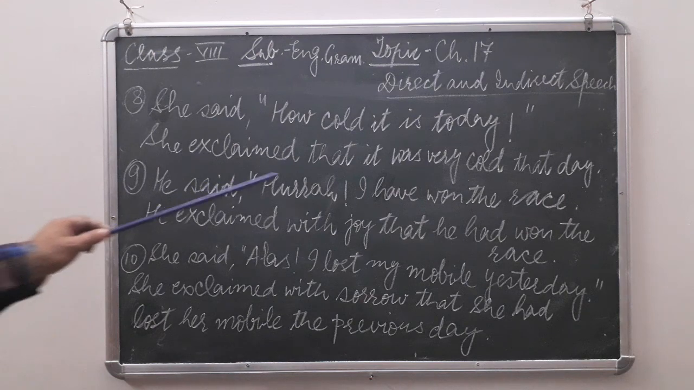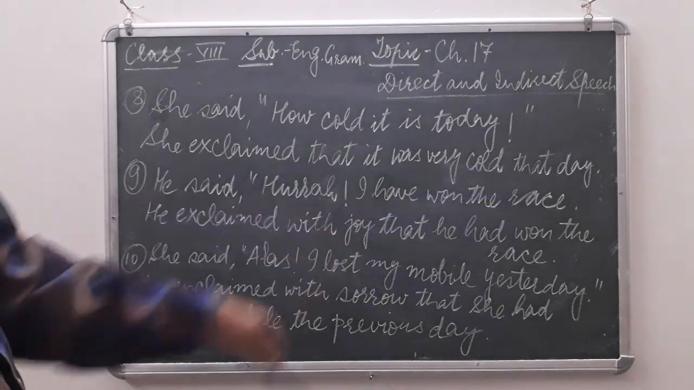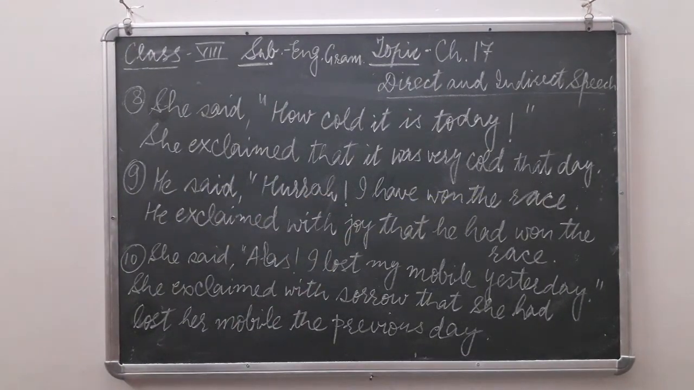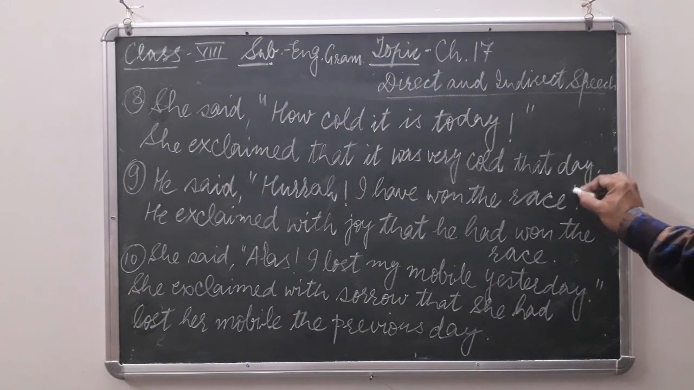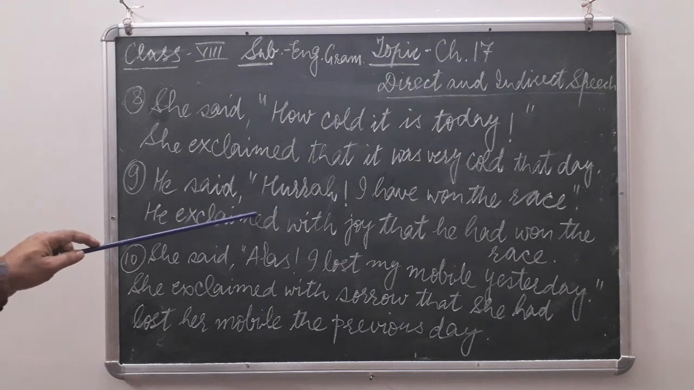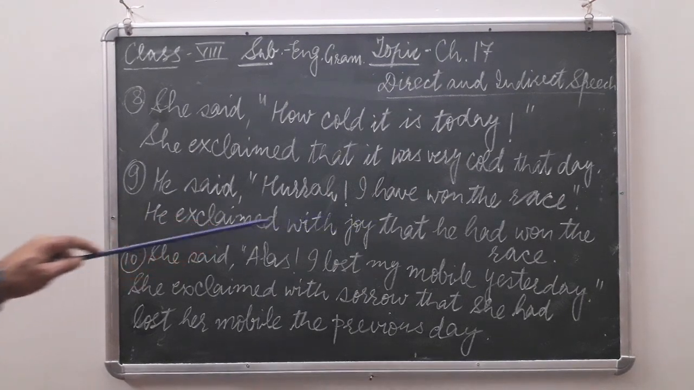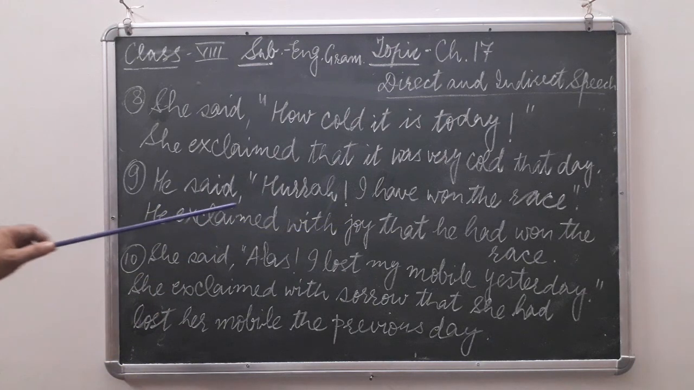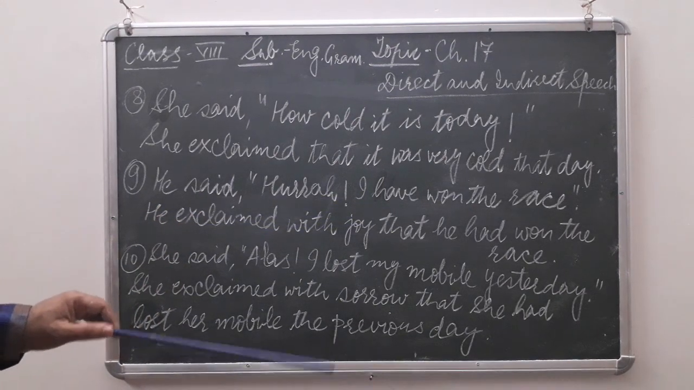Example number 9. He said, "Hurrah, I have won the race." My dear children, it is a kind of happiness or joy. We are expressing here joy. So what will be the answer? He exclaimed with joy. We can also write here, he exclaimed with happiness. He exclaimed happily. All are correct.